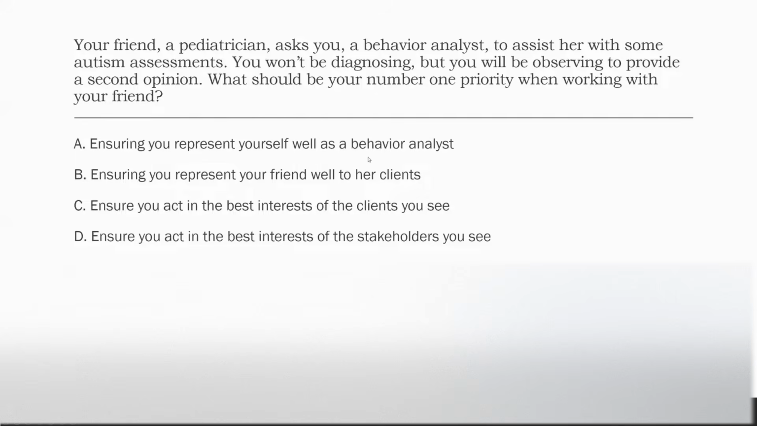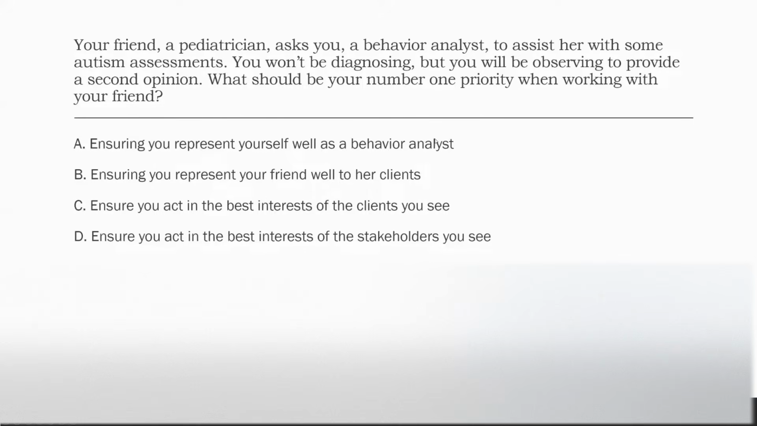So we kind of know what we're looking for. What should be our number one priority when working with your friend? A, ensuring you represent yourself well as a behavior analyst. Sure, that's an important thing, right? We always should represent ourselves well as a behavior analyst, no matter what we're doing. So yeah, absolutely. Now, is this our number one priority? Well, based on what we've read so far, yes, it's our only answer choice. It's our best answer so far. But is there a better answer? B, ensuring you represent your friend well to her clients. Well, it's going to be more important that you represent yourself well as a behavior analyst based on our ethical code. So A is still better than B.